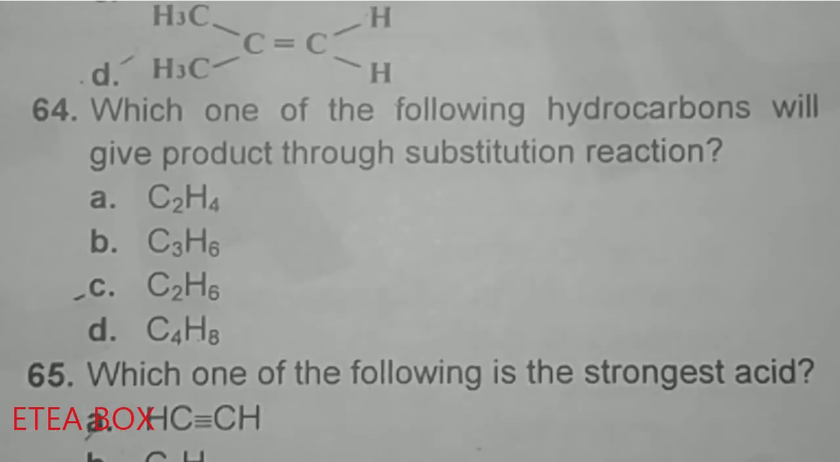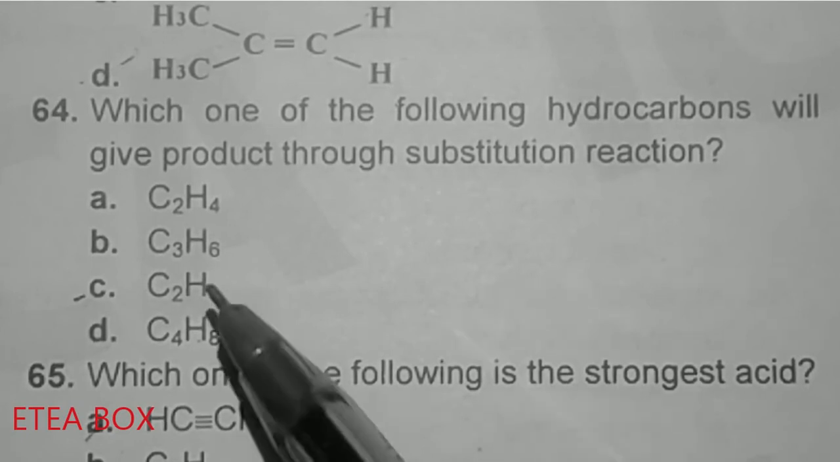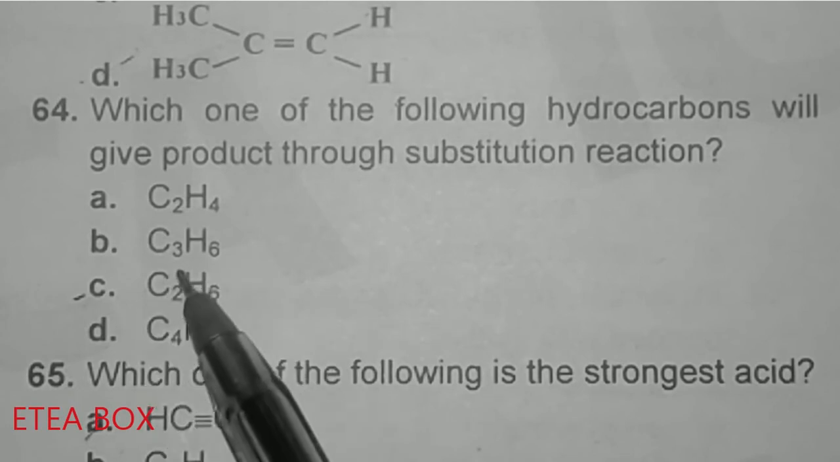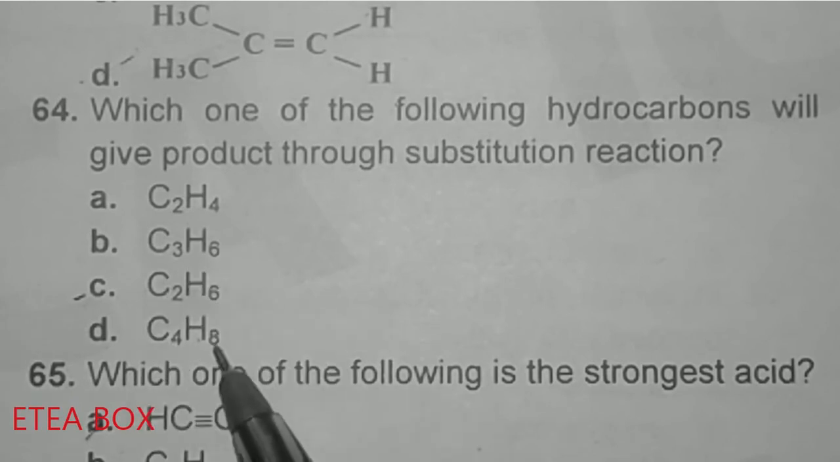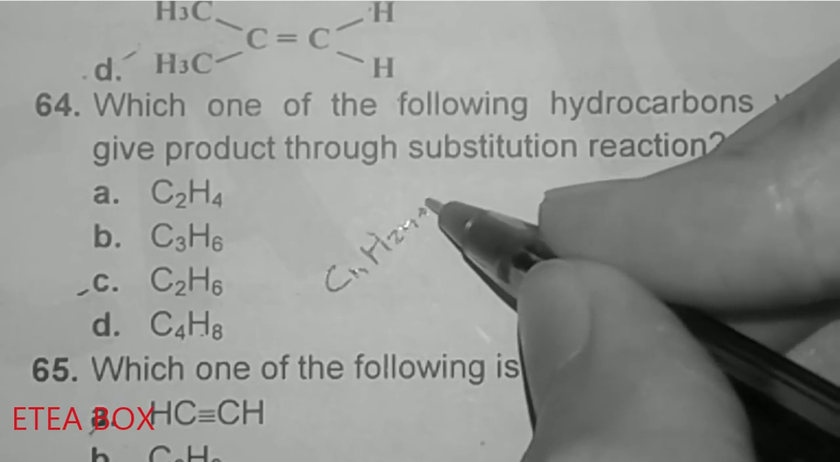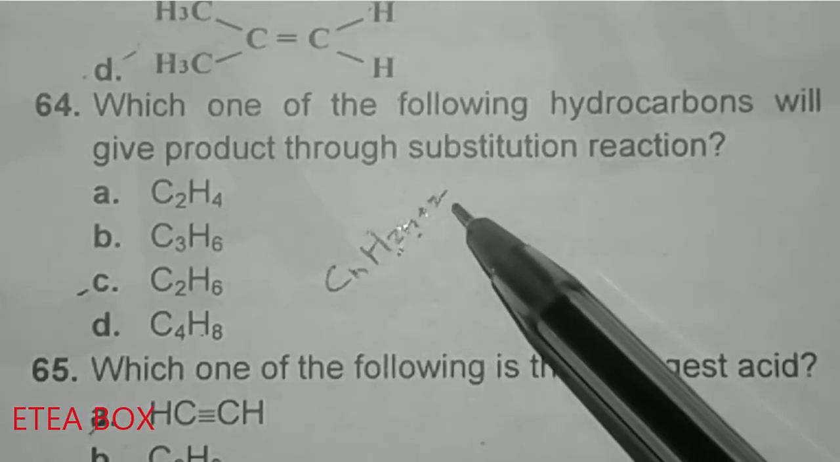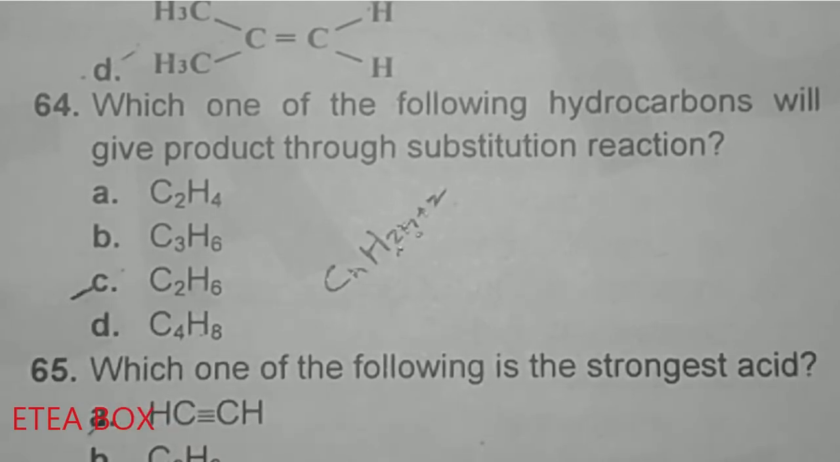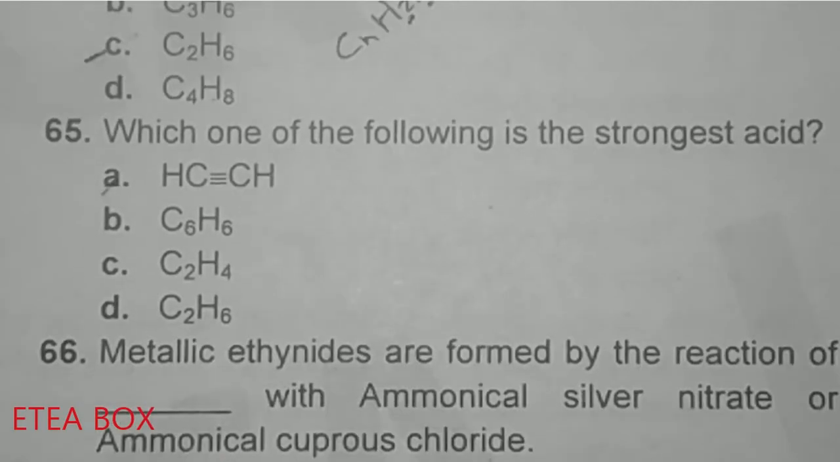Which one of the following hydrocarbon will give product through substitution reaction? Now you have to find which one is alkane. C2H4 is alkene, and C3H6 is also alkene. C4H8 is also alkene. So C2H6 is alkane. Like we know that the formula of alkane is CnH2n plus 2. So 2 2s are 4 and plus 6. So this option is correct. Alkane will undergo the substitution reaction.